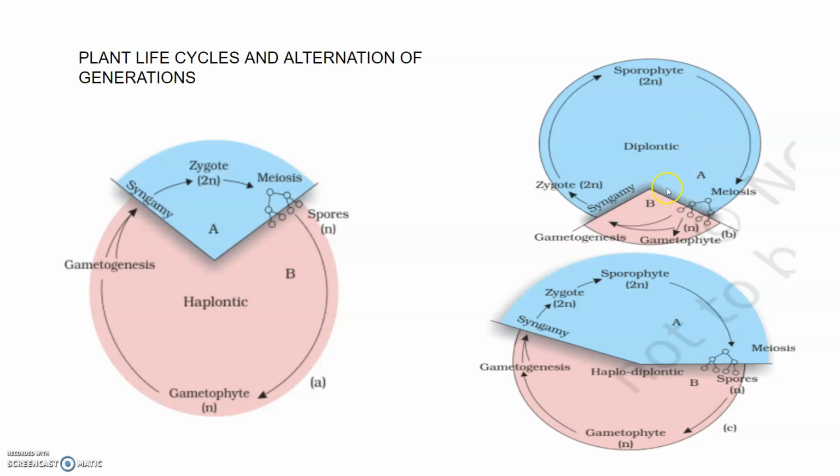Another type of life cycle is this. Here the diploid sporophyte is the dominant, photosynthetic, independent phase of the plant, and the gametophyte is represented by a single to few celled haploid gametophyte. This kind of life cycle is known as diplontic. Algae like Fucus represent this pattern, and some seed bearing plants like gymnosperms and angiosperms also follow this pattern with some variations. There the gametophyte phase is few to multi-celled.